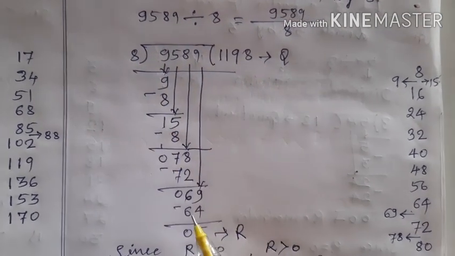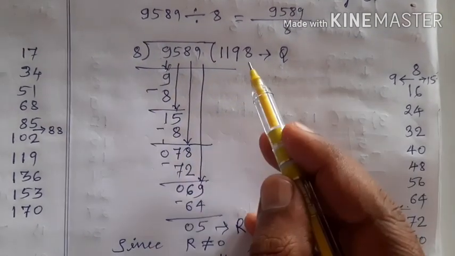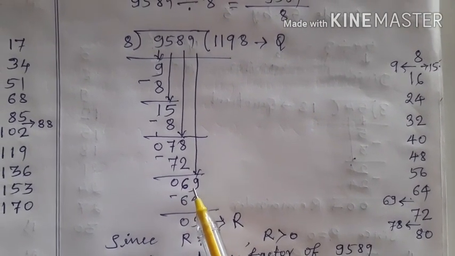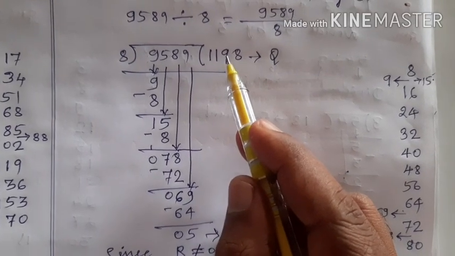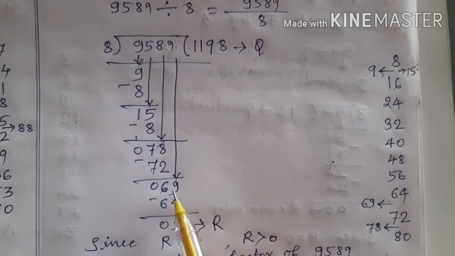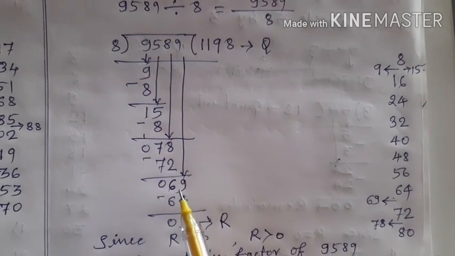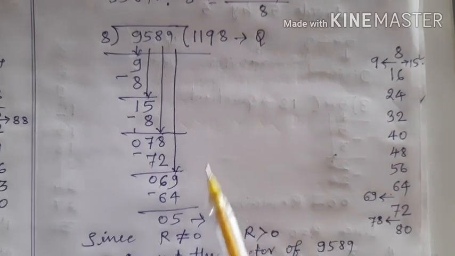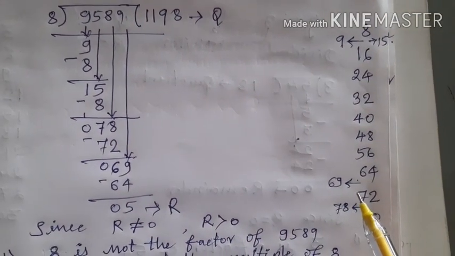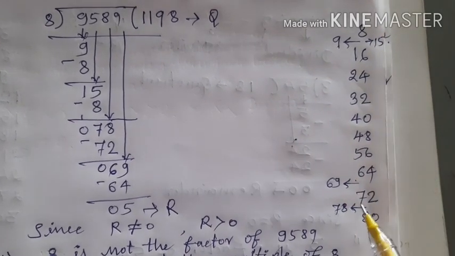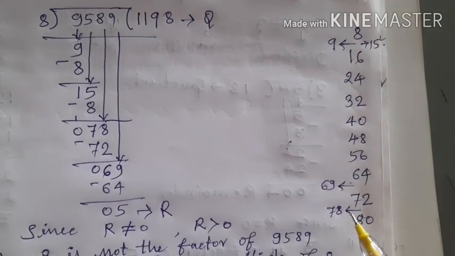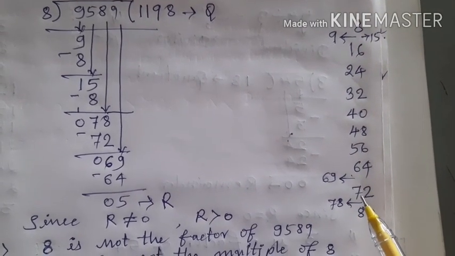If this 69 is less than 8, you should put 0. If it is equal to 8 or greater than 8, you should not put 0 in the quotient place. Therefore, what should you do now? 69 is bigger than 8. That is why you should not put 0 here, but you should search for 69 in the tables of 8. Does it come directly in the tables of 8? No. 69 does not come in the table of 8 exactly or directly.